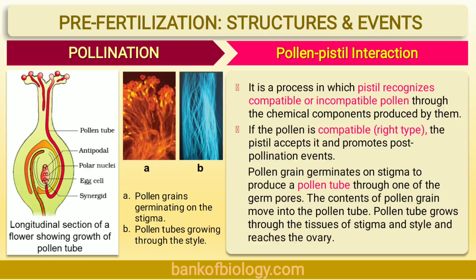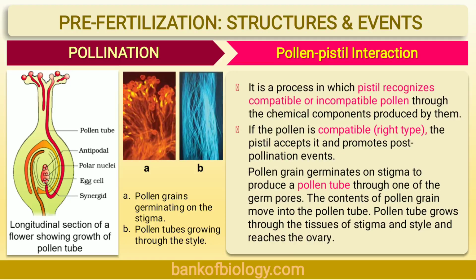Now, the pistil has the ability to recognize the pollen. If it is the right type, the pistil accepts it and promotes the post-pollination events which lead to fertilization. But what happens if it is a wrong type of pollen? If it is a wrong type, the pistil rejects it by preventing germination of the pollen on the stigma or growth of the pollen tube in the style.